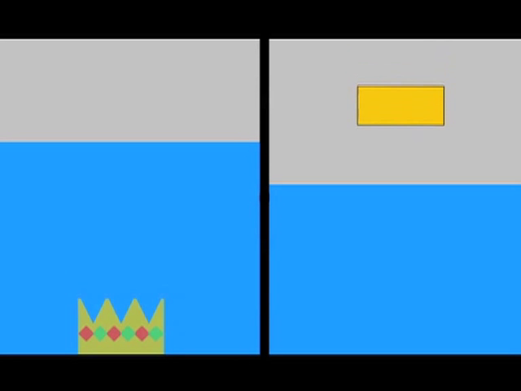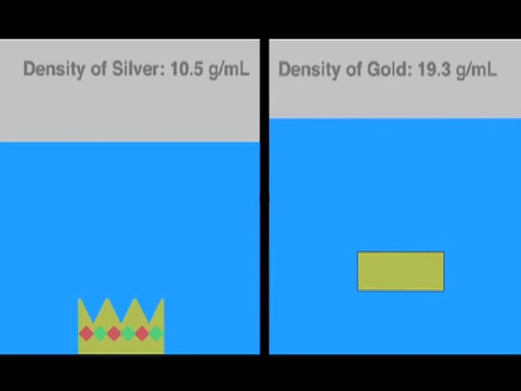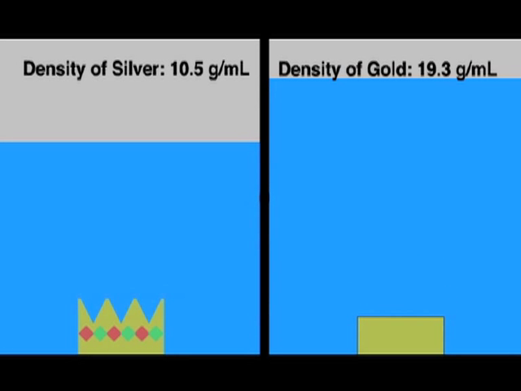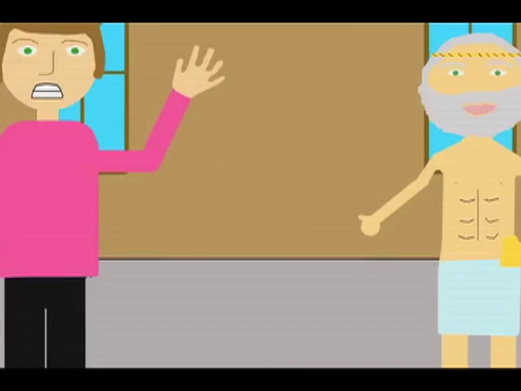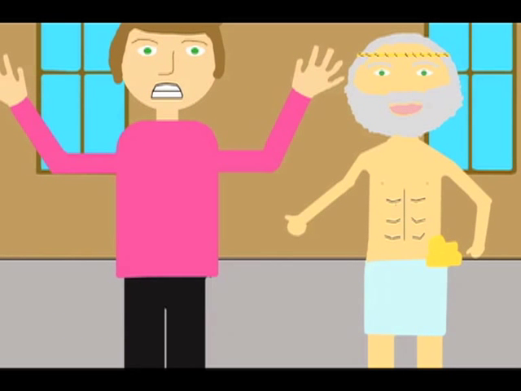If the goldsmith had not stolen any gold, the crown and the bar of gold would have displaced the same amount of water. However, when the crown and the bar of gold were placed into water, the bar of gold raised the water level higher than the crown did. The bar of gold displaced more water because silver is less dense than gold. Archimedes had proven that the king's suspicions were correct, and that the goldsmith had kept some of the gold for himself.